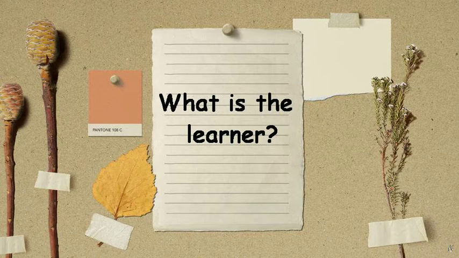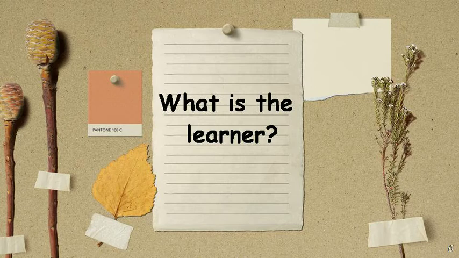what is a learner? A learner is a unique individual possessing a complexity that defies complete description. There is a finite and manageable array of human characteristics that are useful to the instructional designer.